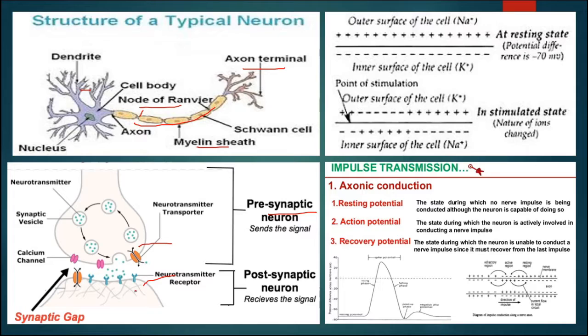This is the postsynaptic neuron. The impulse transmission takes place through three phases, that is the resting potential, action potential, and recovery potential. This is all due to the change in the ions present on the outer and internal side.